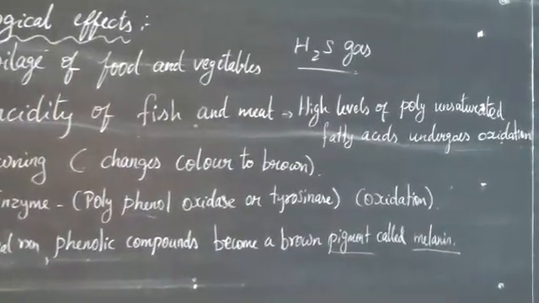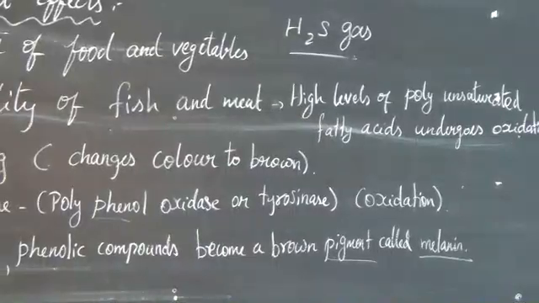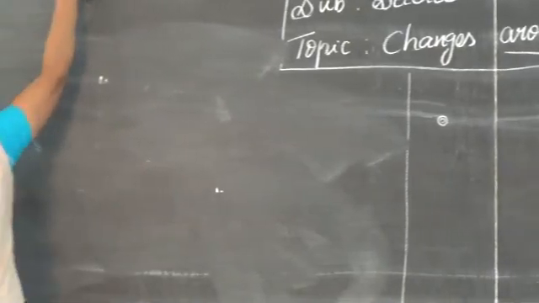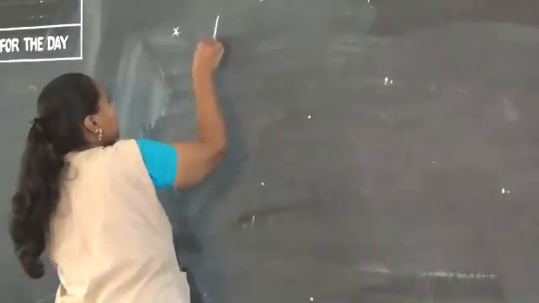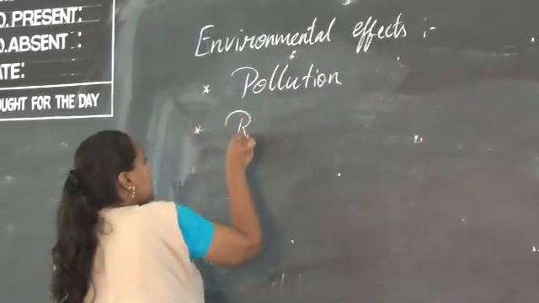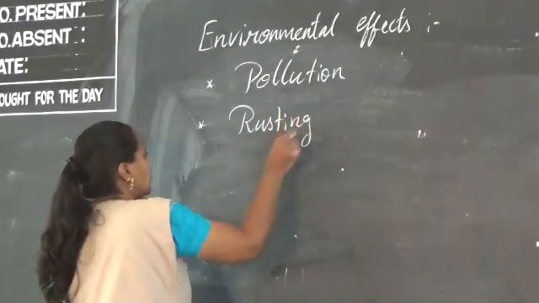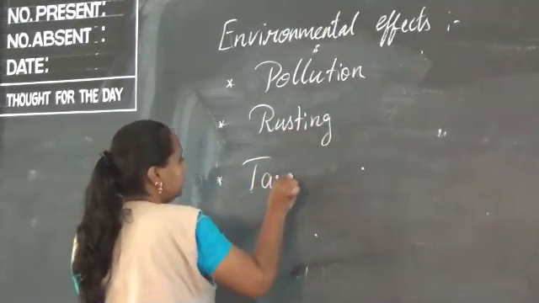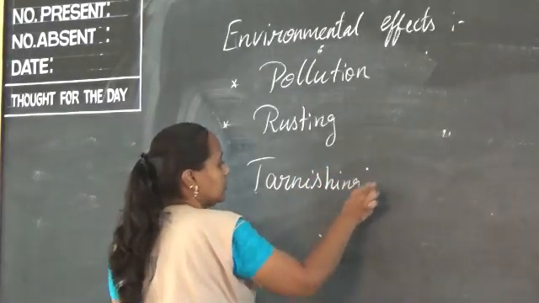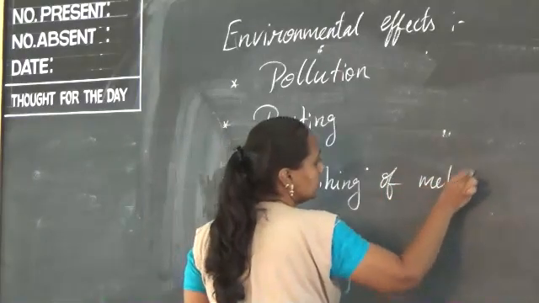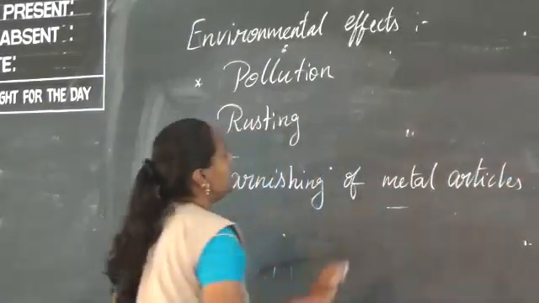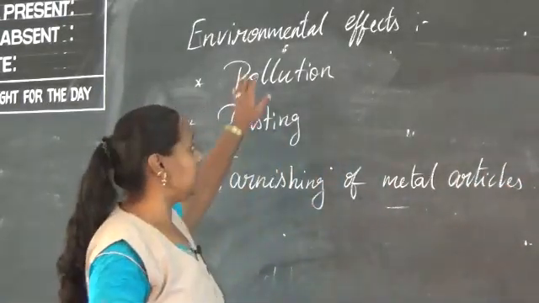Environmental effects: we can say pollution, rusting, tarnishing of metal articles. So these are the effects caused by chemical changes in the environment.